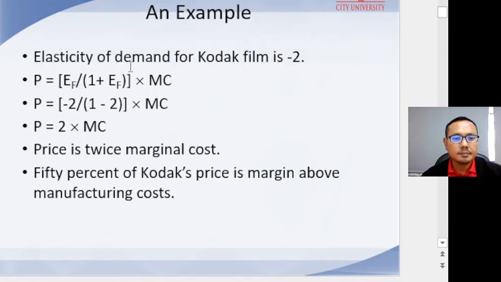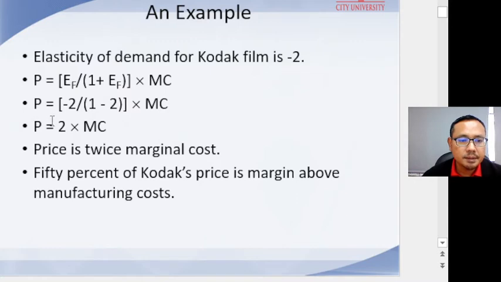This is an example. The elasticity of demand for Kodak film is -2. So price equals EF divided by (1 plus EF) times marginal cost.